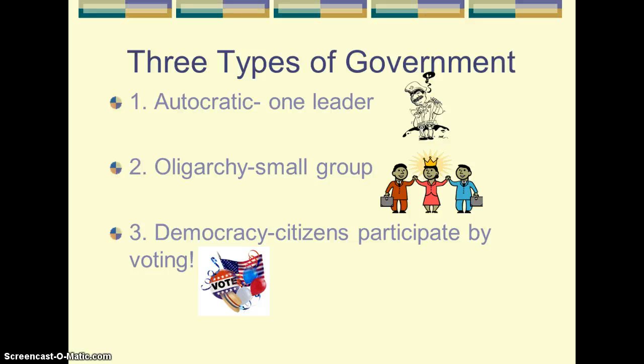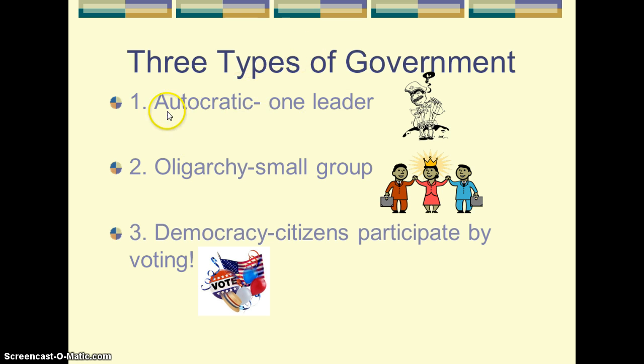As we've been discussing, there are three types of government: an autocracy, an oligarchy, and a democracy. The three types of government are basically how citizens participate. Do they participate at all, or do they get to participate in the government?